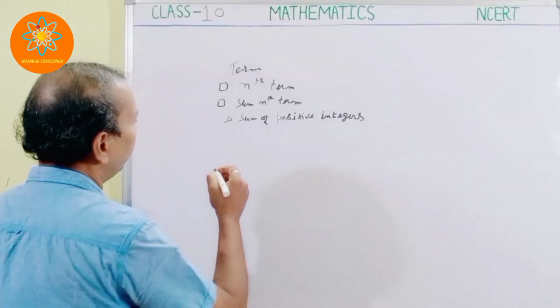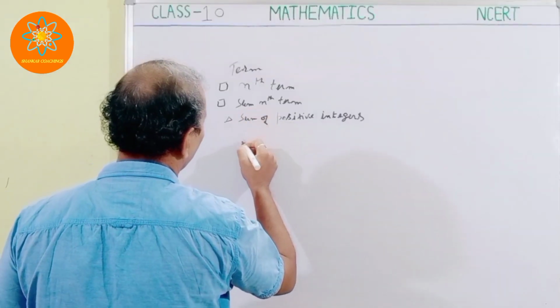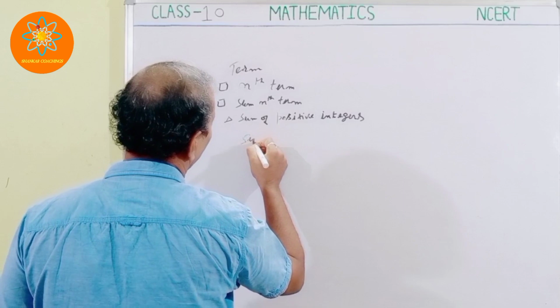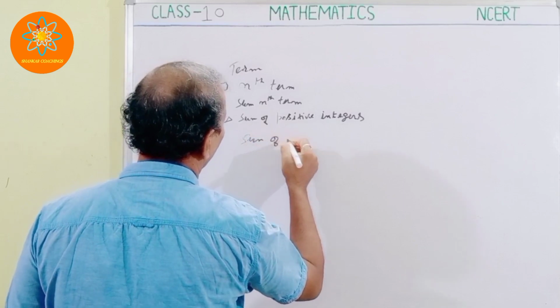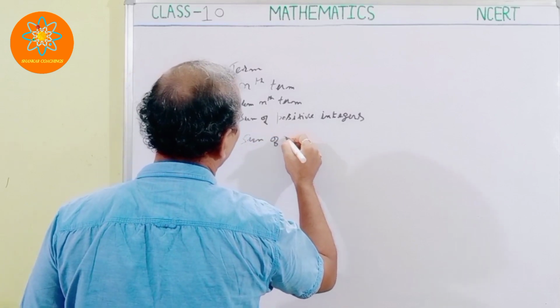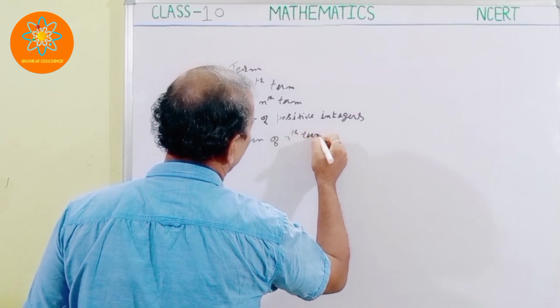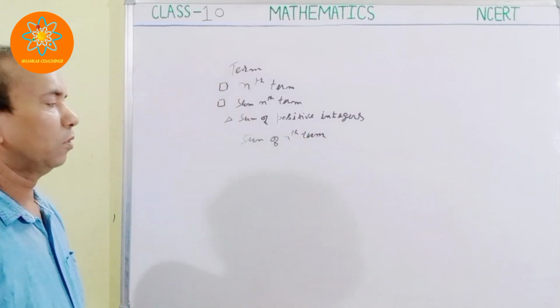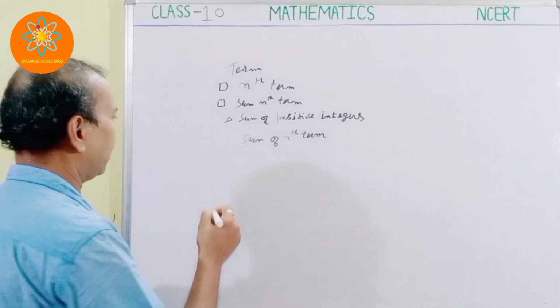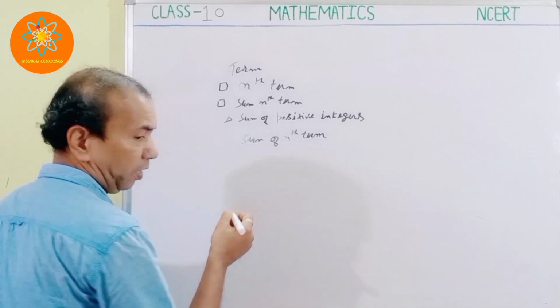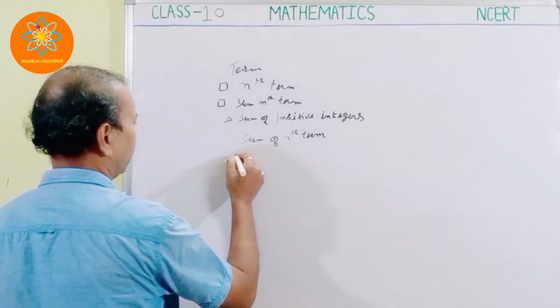Now we will find the sum of the nth term. We'll find this one. Okay, so let's suppose I have one AP given.